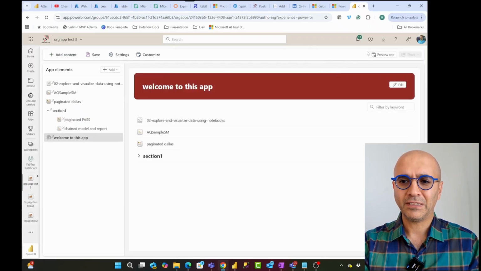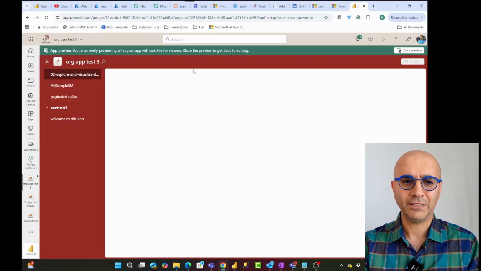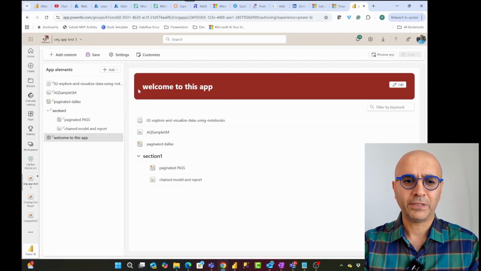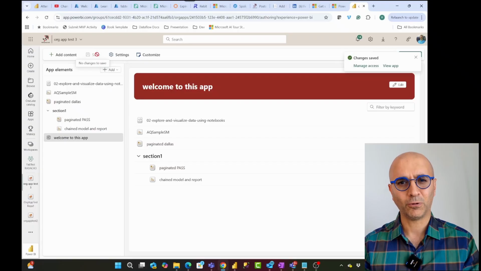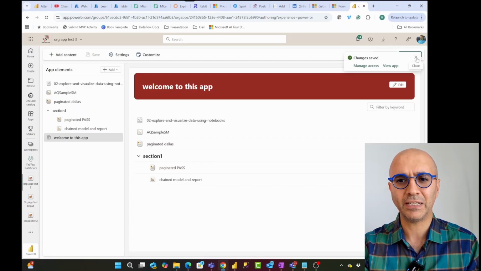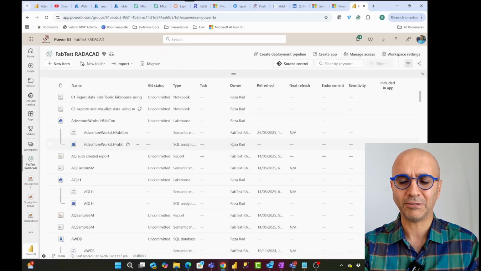So once you create this, then you can preview the app if you want to. This app looks like this with all of the content that I put in there. Closing the preview, then I can just save the app. And that is how I create an org app. This is compared to the way that we create Power BI app. Now I'll go and create a Power BI app so that you can see what is the difference.